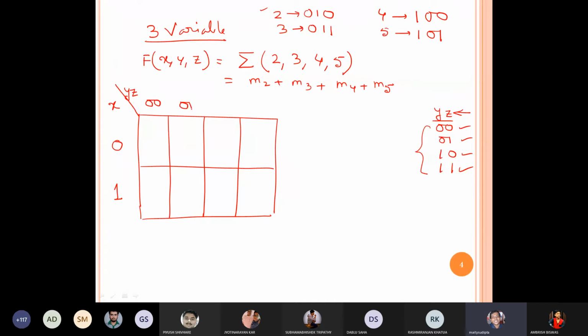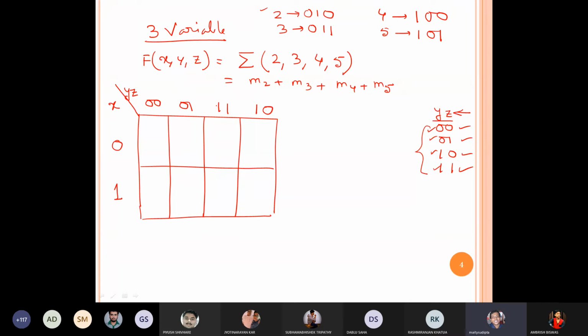0 0, 0 1, 1 1, 1 0. Why? I will come later. Again, we will solve 2-3 problems, then I will come. Not right now. You observe, here the sequence is 0 0, 0 1, 1 0, 1 1, but here the sequence is breaking: 0 0, 0 1, 1 1, then 1 0. Why it is happening, we will come later. Not right now, maybe in the next class.